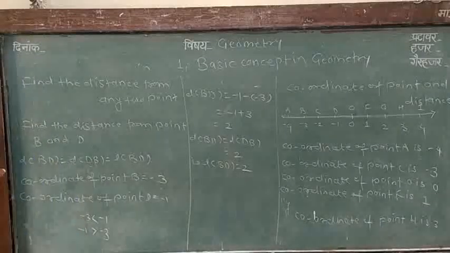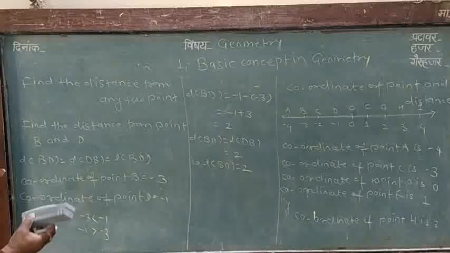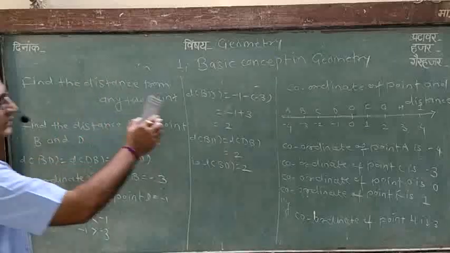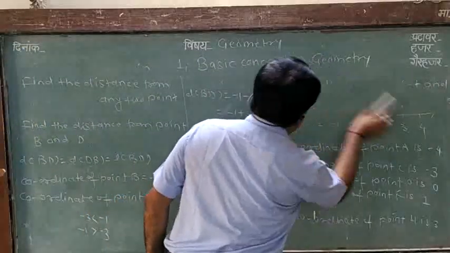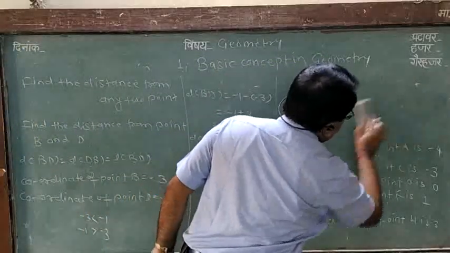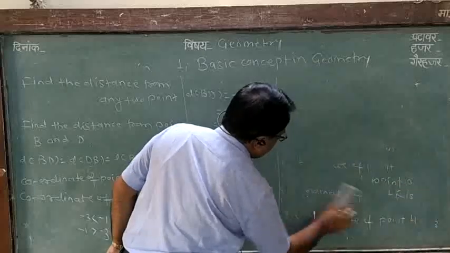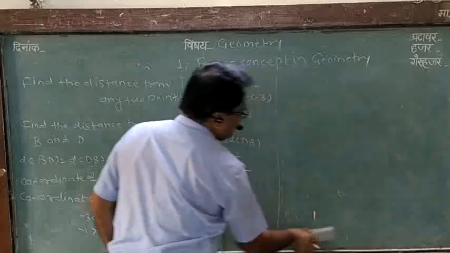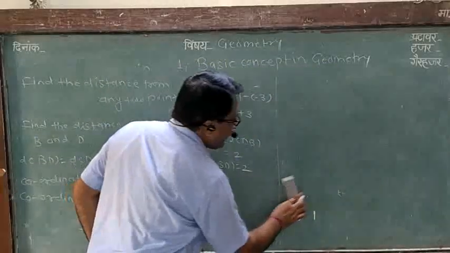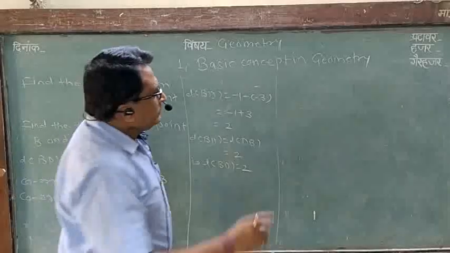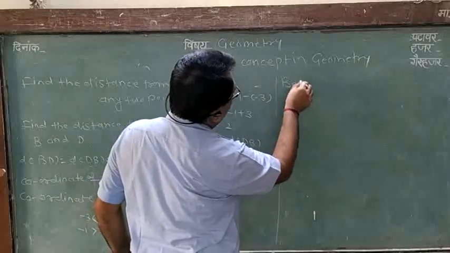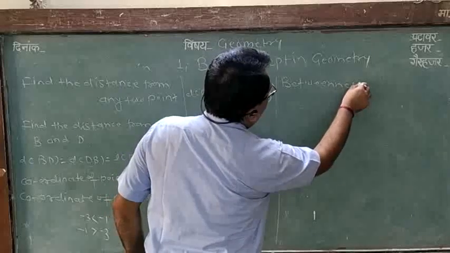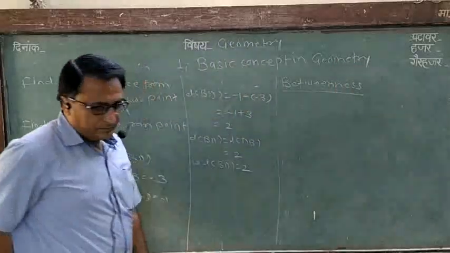Then, dear student, we see betweenness. Betweenness.